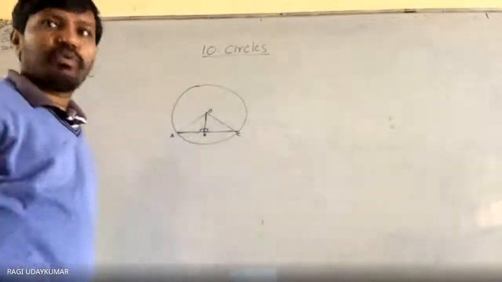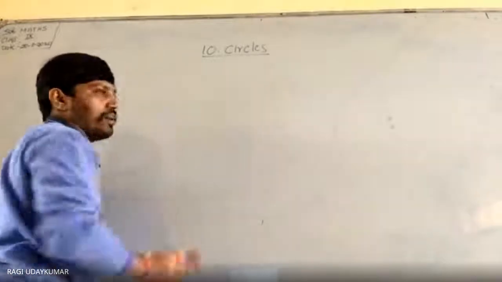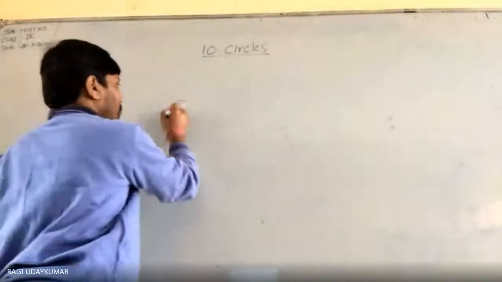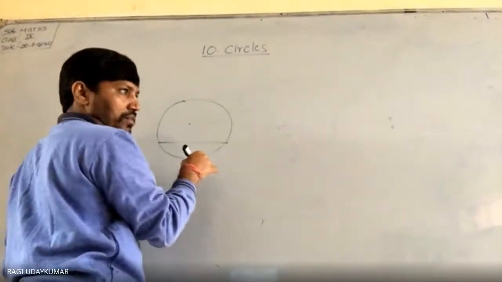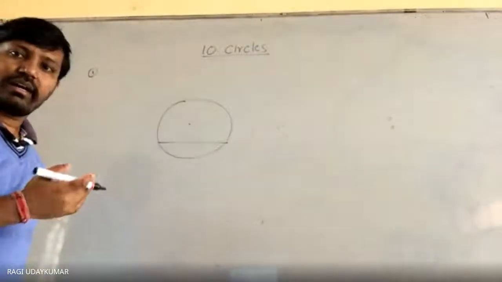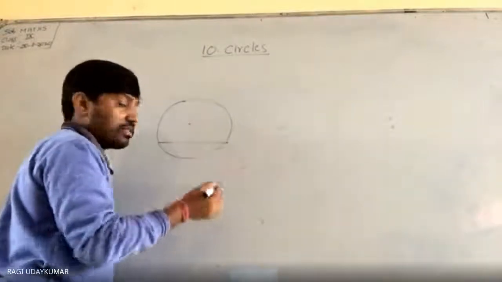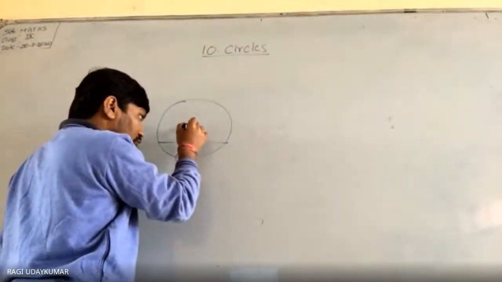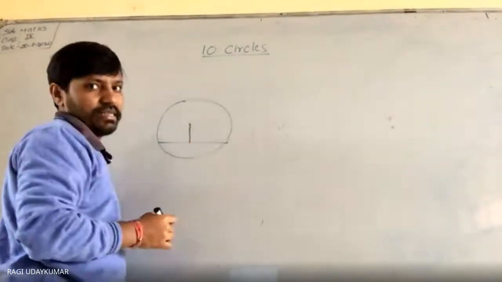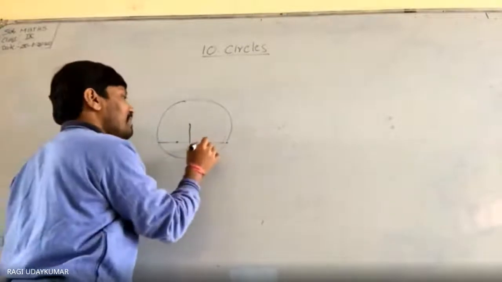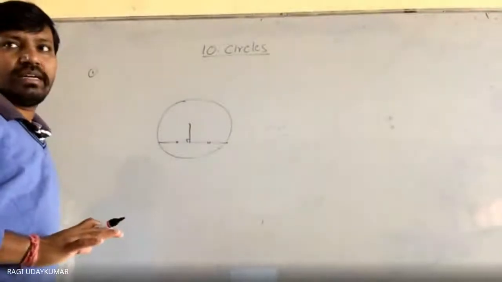I have already given you the proofs. Just concentrate on the statements here. Statements क्या है? Perpendicular line. If you draw a perpendicular line from the center, then it divides the chord into two equal halves. Second, converse क्या है? If you draw the line from the center which bisects the chord, bisect बोले तो already it is given that this length equals this, then it is perpendicular. This is one property of the chord.